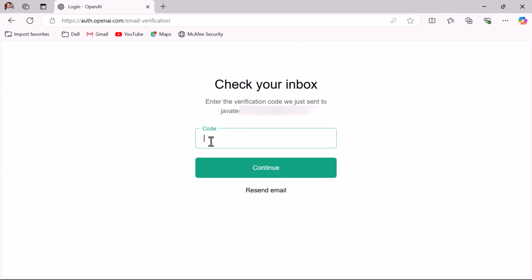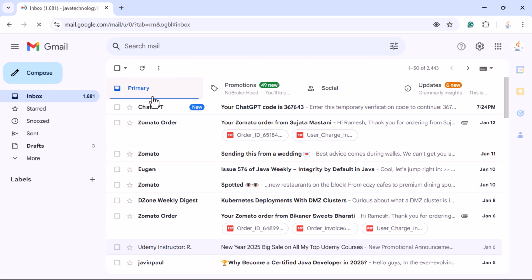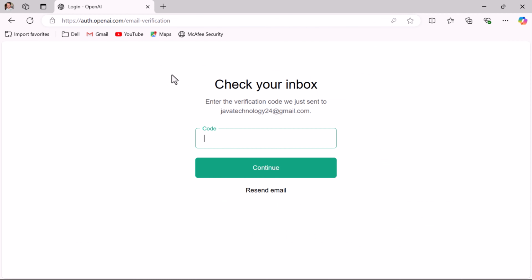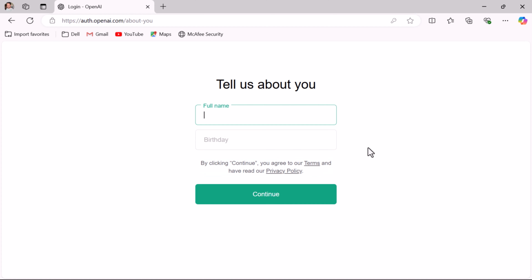Next, here we need to enter the verification code. Open the email inbox and check for the email. It has a verification code. In my case, I have opened the email inbox and here I got the verification code. So just click on this email, copy the verification code, and go back to the ChatGPT user interface. Here just enter the verification code and click on the continue button.